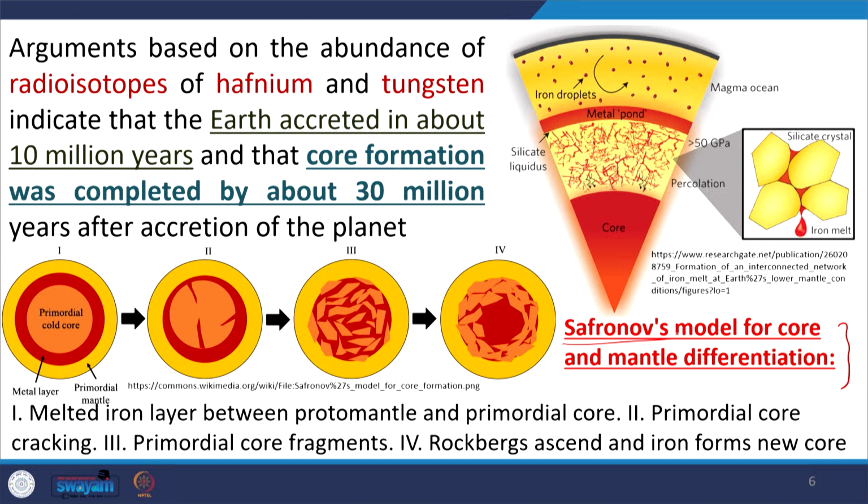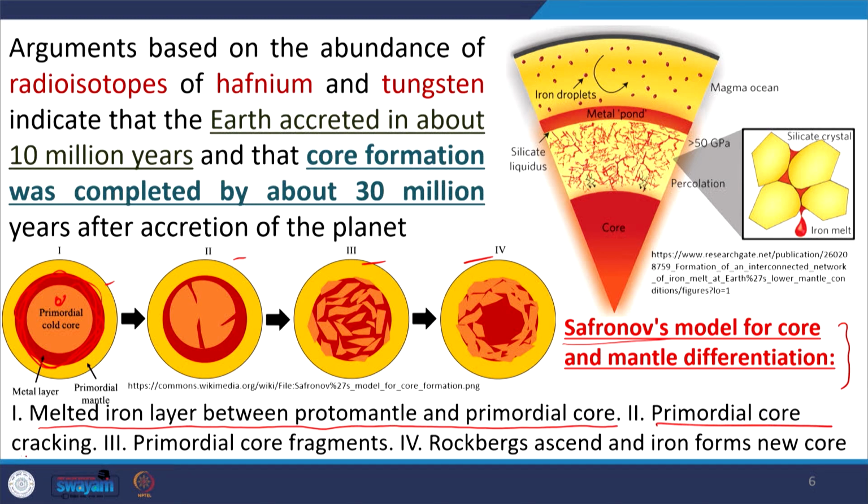That model says, if you see these 4 figures, 1, 2, 3, 4, the first one is the melted iron layer between the protomantle and the primordial core. Here is the primordial core, and this red layer is the melt of metal, the molten layer of the metal. With time it was revolving, rotating. In the second one, the primordial core is cracking. Due to this rotation, cracks developed, and through these cracks the molten material started going inside.